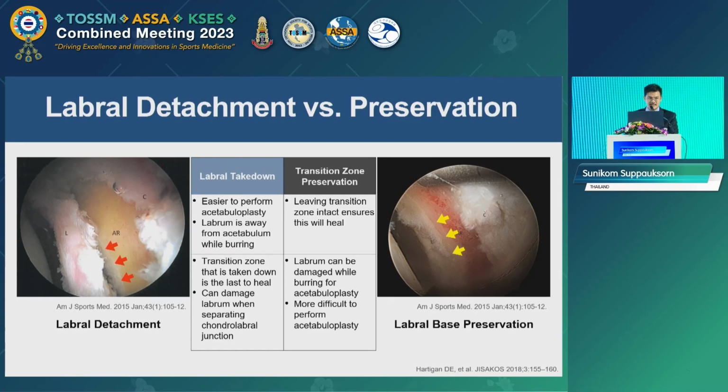If the acetabuloplasty is required for the pincer lesion, but the labrum is not already separated by the tear, there is a debate surrounding whether to do the labral takedown or preserve the chondrolabral junction. Classically, the labral takedown has been used, and this provides good visualization, but incomplete healing may occur. So nowadays, many surgeons try to preserve the chondrolabral junction when doing the acetabuloplasty, but the labrum can be damaged while burring the bone, or visualization is quite poor.